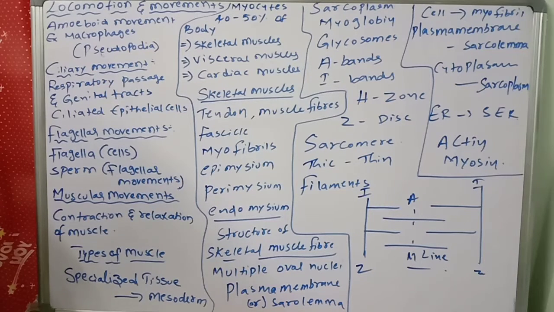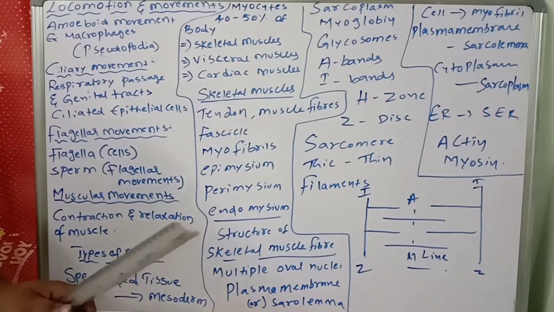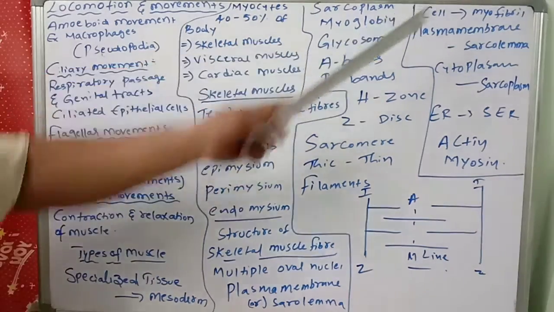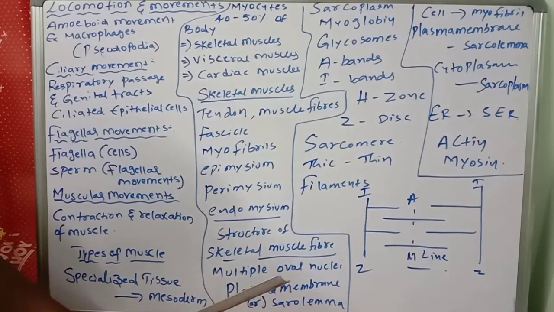Now you see the germ layers. How can you say the muscle terminology? Cell, myofibril, plasma membrane is the sarcolemma, cytoplasm is the sarcoplasm, and the endoplasmic reticulum is called the smooth sarcoplasmic reticulum. Like that, endoplasmic reticulum in muscle will be called sarcoplasmic reticulum.